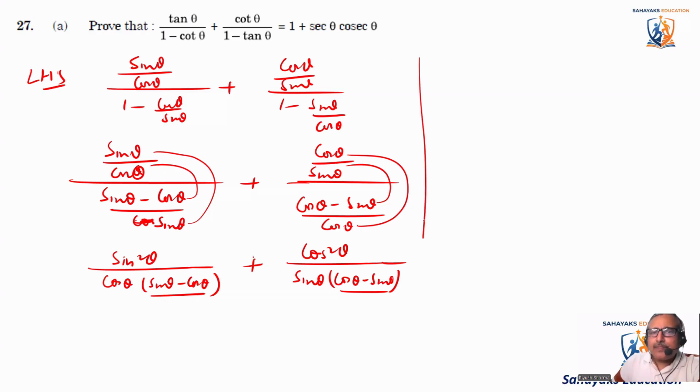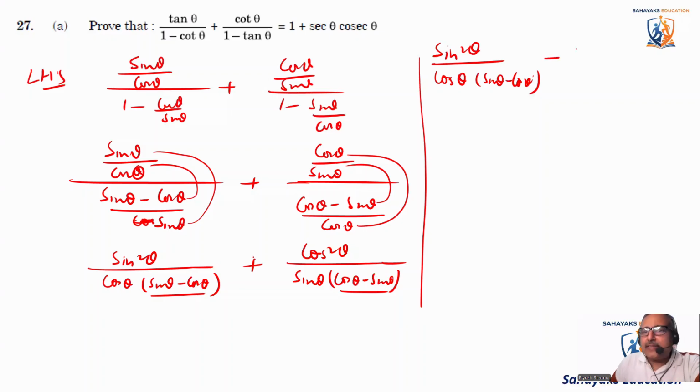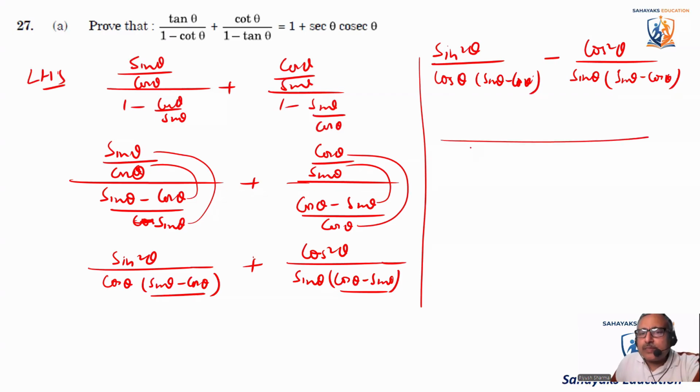So it becomes sine square theta divided by cos theta into sine theta minus cos theta, minus cos square theta divided by sine theta into sine theta minus cos theta. Now the LCM is not the same, so it becomes sine theta cos theta into sine theta minus cos theta. It becomes sine cube theta minus cos cube theta.